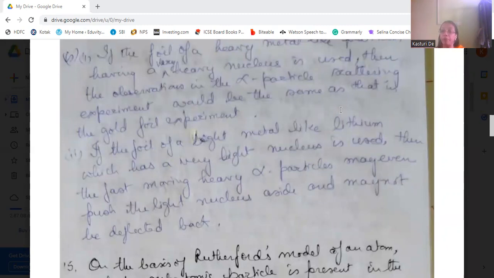It may happen. Not sure, but it may happen. That's why he said it should be a heavy metal, with heavy nuclei.